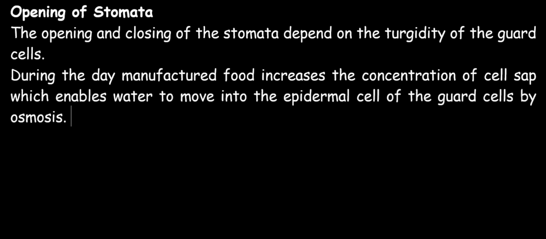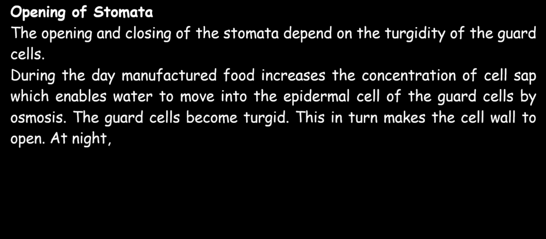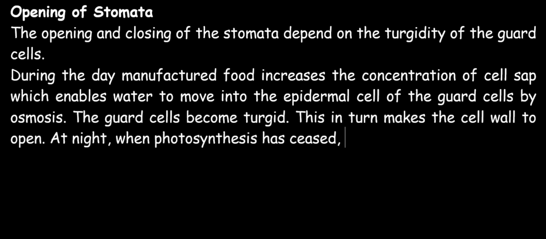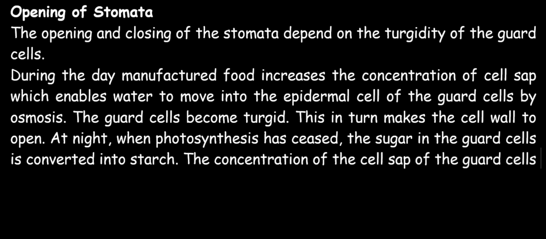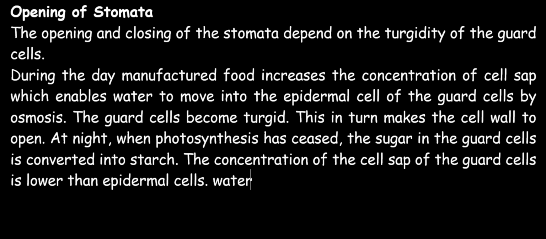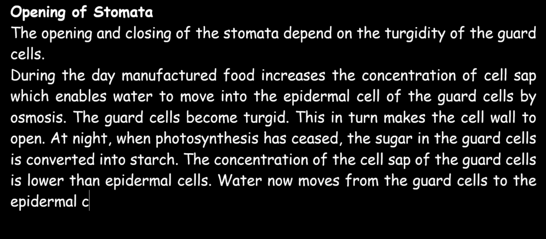The guard cells become turgid. This in turn makes the stoma open. At night, when photosynthesis has ceased, the sugar in the guard cells is converted into starch. The concentration of the cell sap of the guard cells is then lower than the epidermal cells. Water now moves from the guard cells to the epidermal cells. This enables the stoma to close.